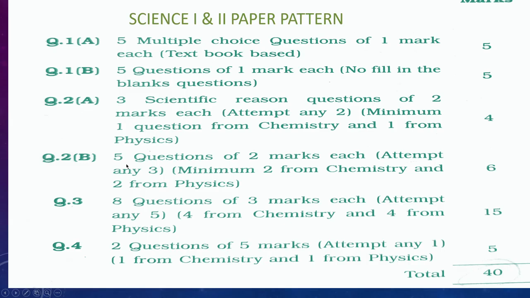Question 2B includes 5 questions of 2 marks each. You have a choice to attempt any 3. Total marks for this question is 6 marks. Question 3 includes 8 questions of 3 marks each. You have to attempt any 5. Total marks for this question is 15. Question 4 includes 2 questions of 5 marks. You have to attempt any 1. Total marks for this question is 5. So, Science 1 is together 40 marks and even Science 2 is of 40 marks.